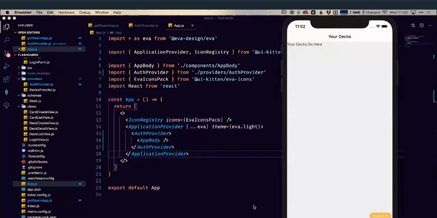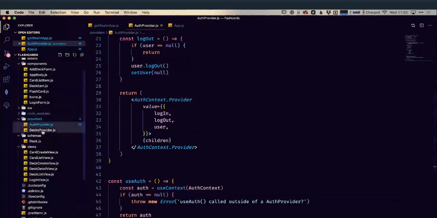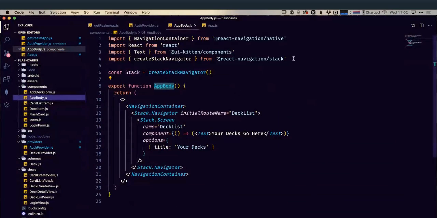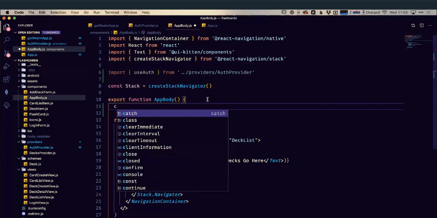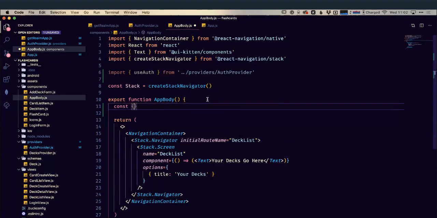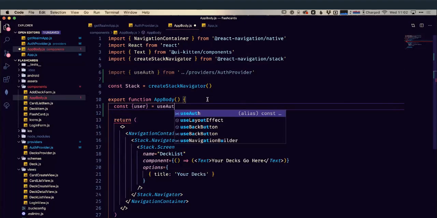Everything's still the same. But then in our app body, well, now because we have it wrapped within that auth provider, we can use that use auth that we had previously. So what I'm going to do then is let's just import that here as well. So we have our use auth, which is being brought in from the auth provider within my component here. Then I can do const, and I'm going to need a reference to user to check if they're currently logged in. And that's going to come from our use auth that we just imported.